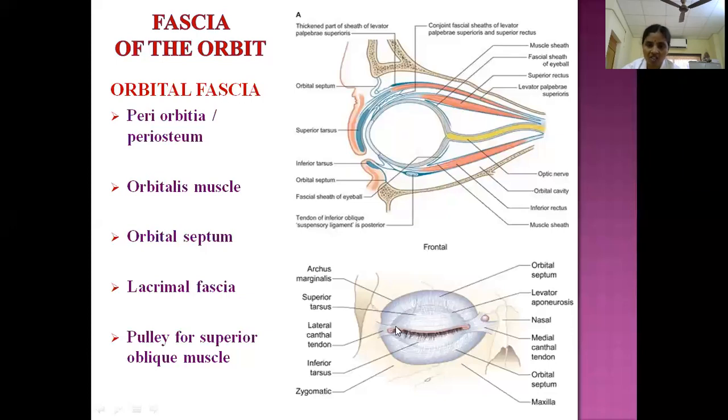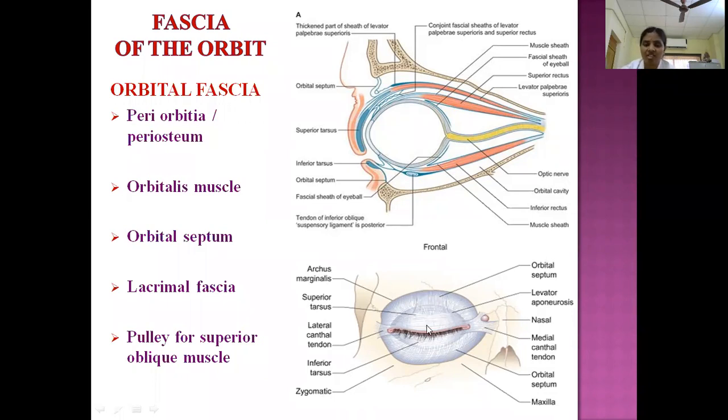So close to the margin of the lids, each lid, this is the upper eyelid, this is lower. Close to the lid margin, what happened? This palpebral fascia is thickened. Here you can identify an almond-shaped structure, somewhat thickened compared to this one. See, close to the lid margin in almond shape, there is a thickening of this fascia. This thickening is known as tarsal plate, to strengthen the eyelids, both upper and lower lids.